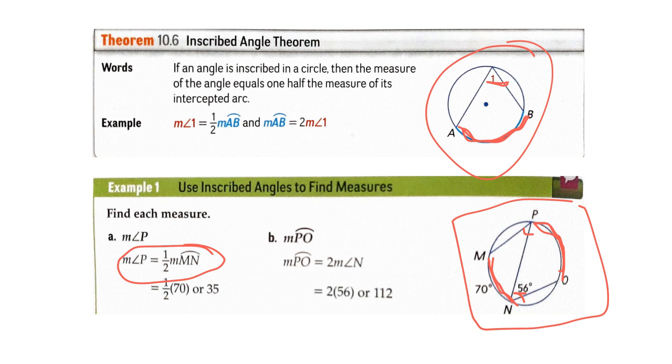And if we do the substitution, then we get the measure of the intercepted arc PO is equal to 2 times the measure of the angle N, which is 56, and this can be simplified to 112. So the measure of the arc PO is 112.